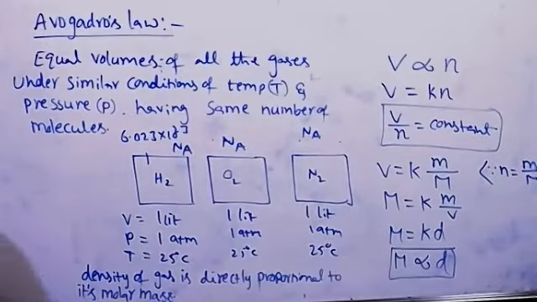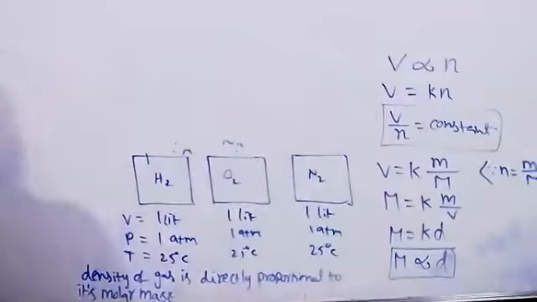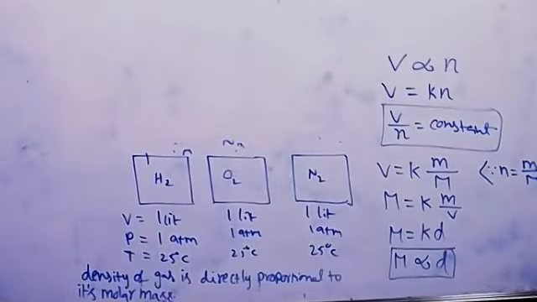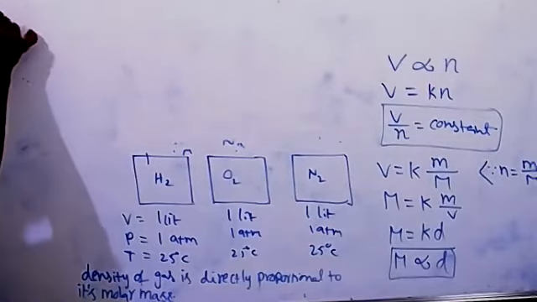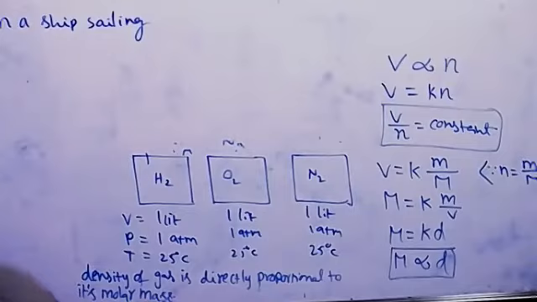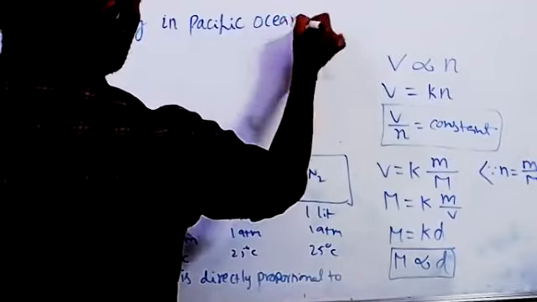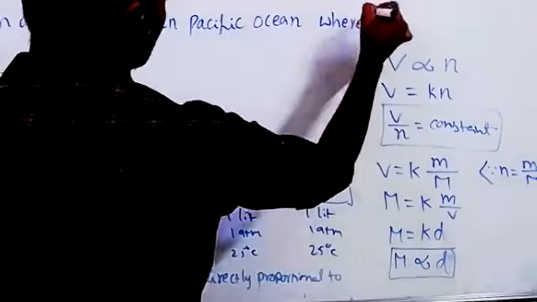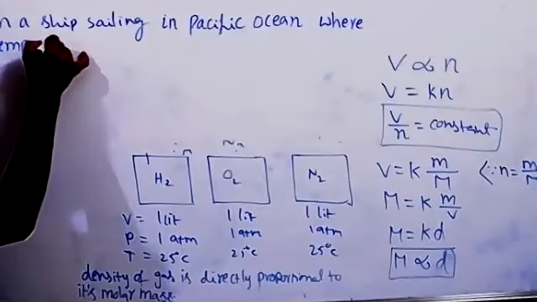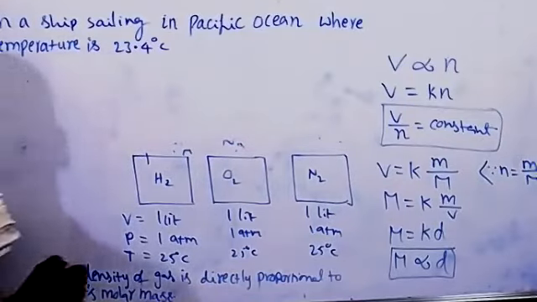Okay, let's see a small problem. On a ship sailing in the Pacific Ocean, where temperature is 23.4 degrees centigrade, a balloon is filled with 2-liter air.